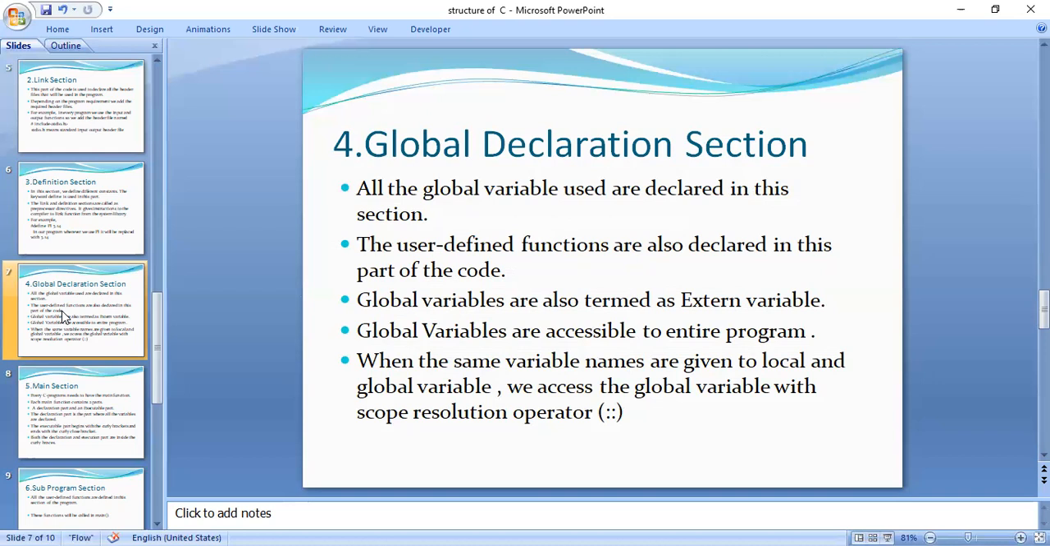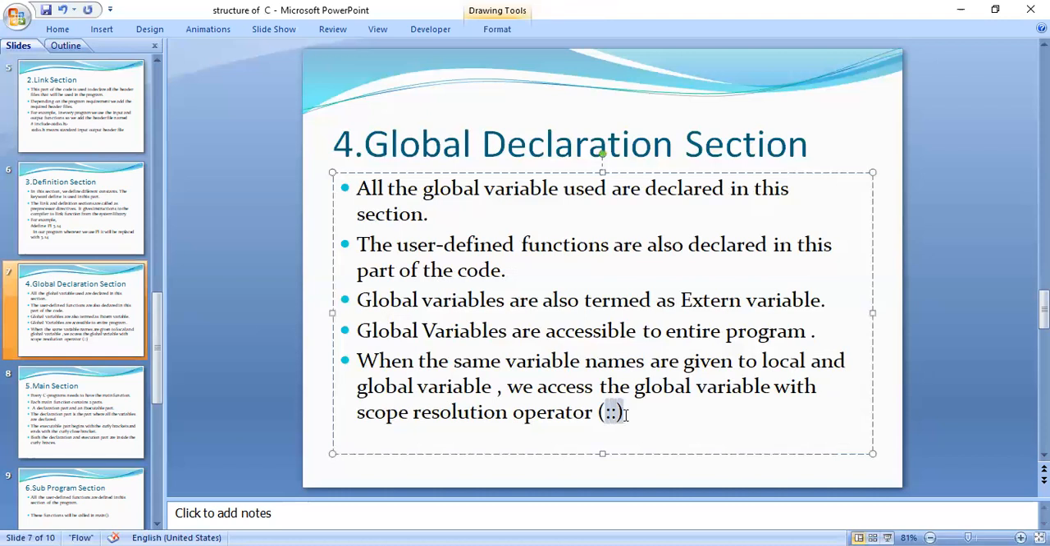For example, say I have declared a global variable in the global declaration section, like int a, and inside main we also have a declaration part, and there you have also given int a. With the same variable names, how can we access the global variable inside our program? When we have the same variable names for local and global, to access the global variable we use the scope resolution operator. Okay, so this is the scope resolution operator.